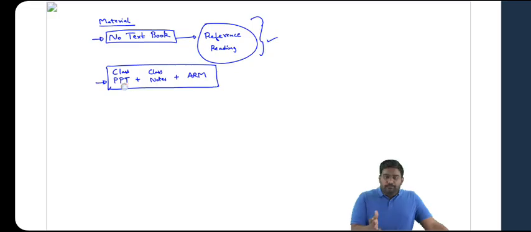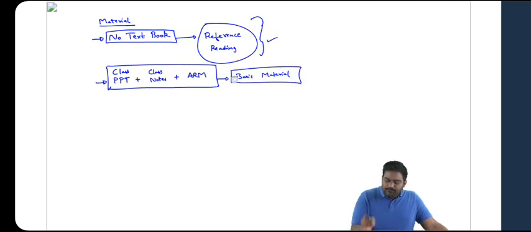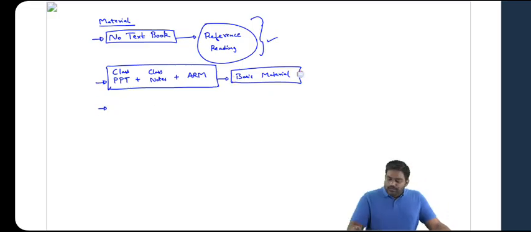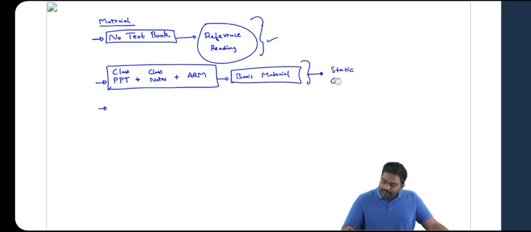So use the PPT, make your short notes, use any additional reading material that we provide, and this becomes your basic reading material. Correct? Now, I will ensure that I cover all the static part that is needed. I will cover current affairs as well. I'll keep the classes as up to date as possible.